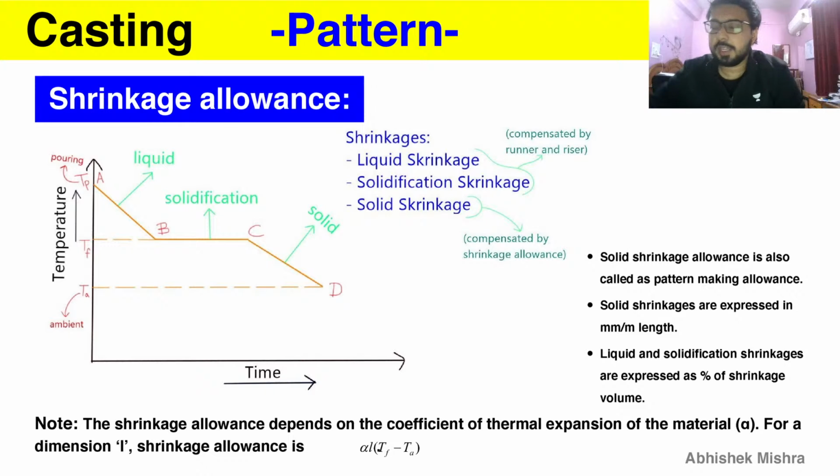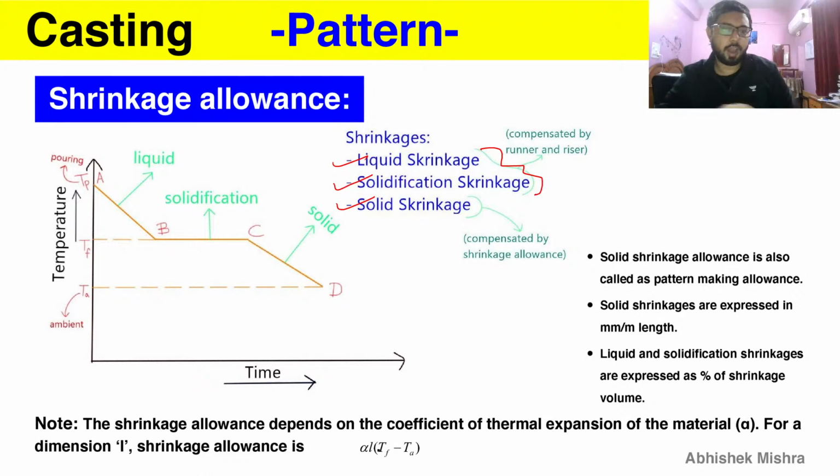And see here, a very important thing: we have three types of shrinkages: liquid, solidification, and solid. The first two types of shrinkages are compensated by the riser, but the last shrinkage is compensated by giving some modification or allowance to the pattern, and that allowance is called shrinkage allowance.